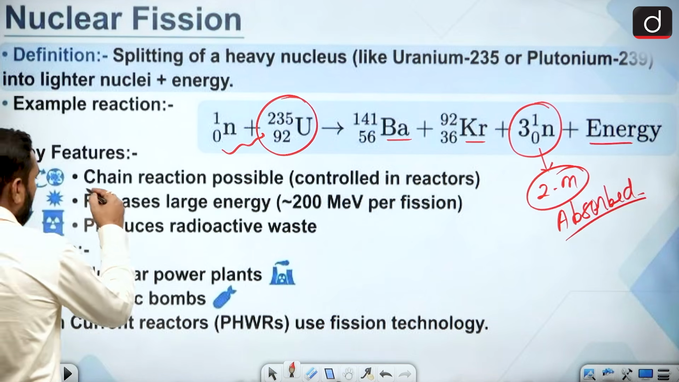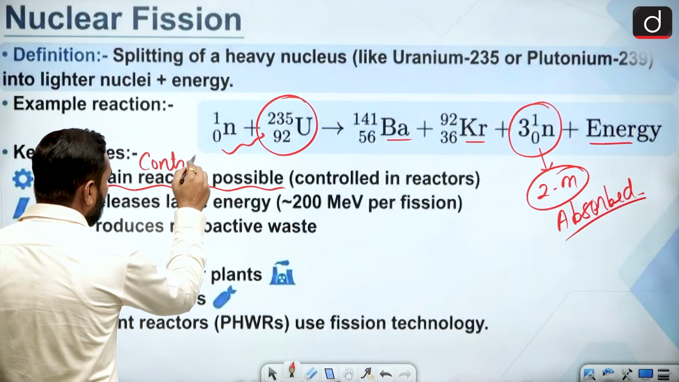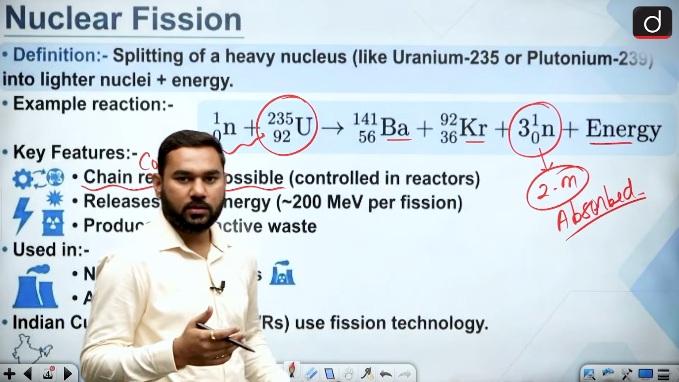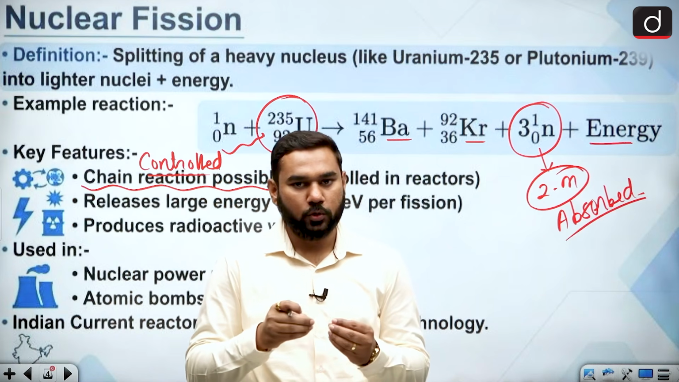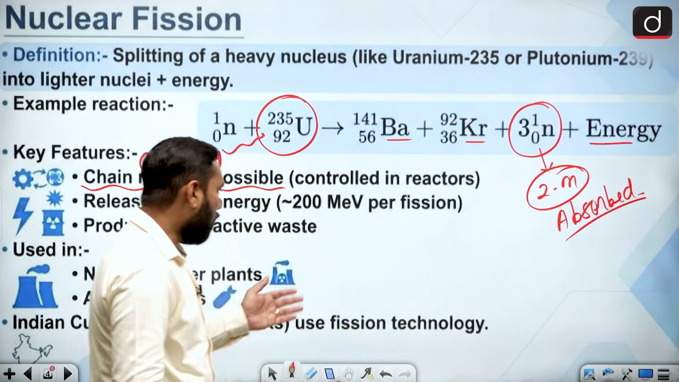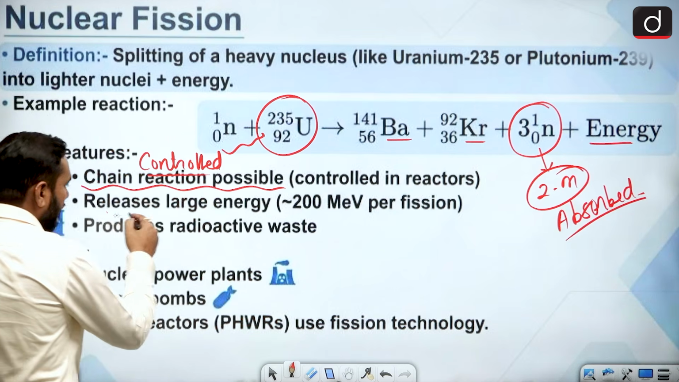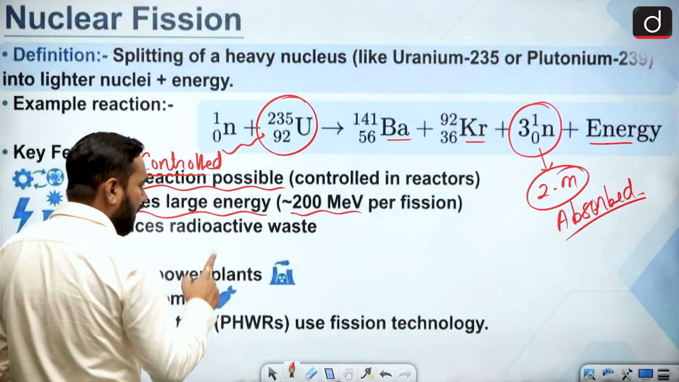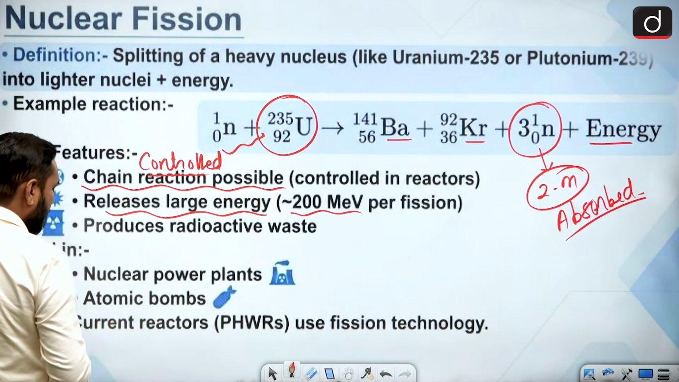This can be based on a chain reaction, and this can be controlled. But if this reaction is uncontrolled, the result is known as an atomic bomb. So the atom bomb is based on nuclear fission reaction, but uncontrolled. Controlled in manner, it provides you the basic energy. It releases large energy, approximately 200 mega electron volt per fission. So every time this is exploited, it provides a very high amount of energy.